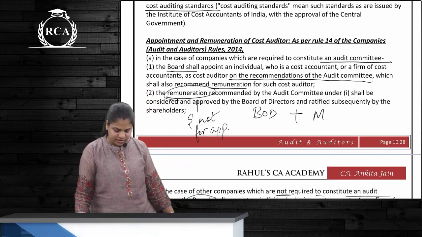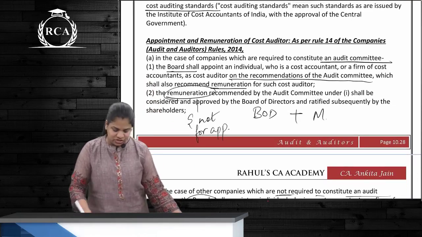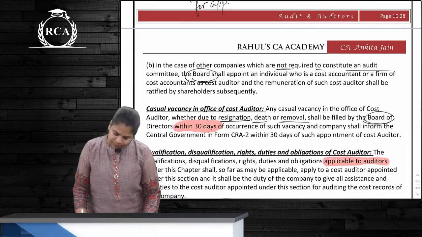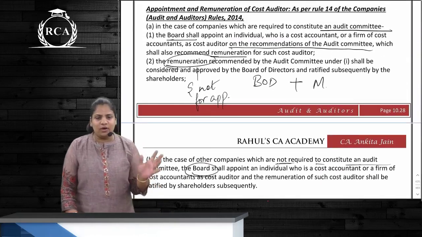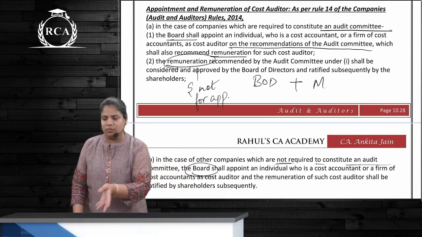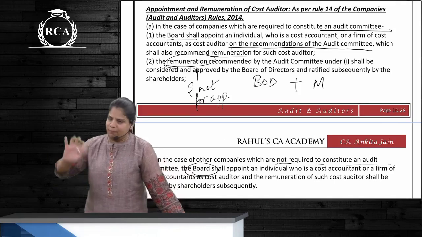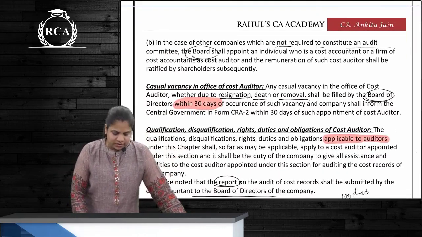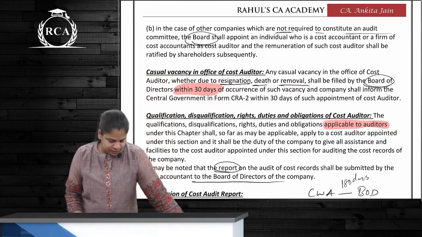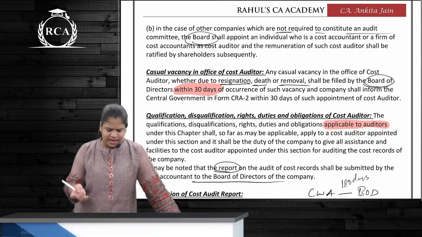What is this now? Appointment and remuneration, it seems. Appointment will be done by the board, but remuneration will be fixed by the members. Correct? So audit committee agar hai, audit committee will recommend it to the board and appointment will be done by the board. If there's no audit committee, then it will be appointed by the board only. Correct? Then what? Casual vacancy agar hua, due to what reason? Any reason, which can be resignation, death or removal.